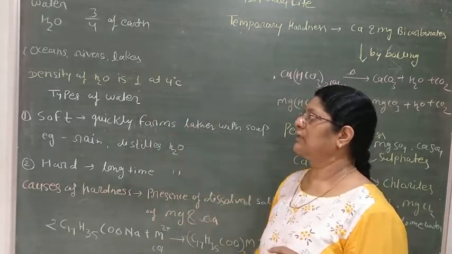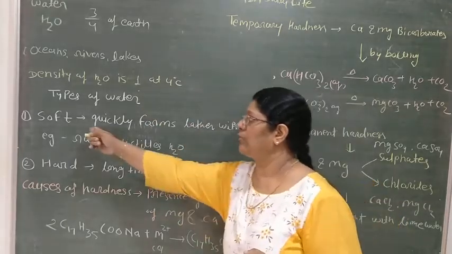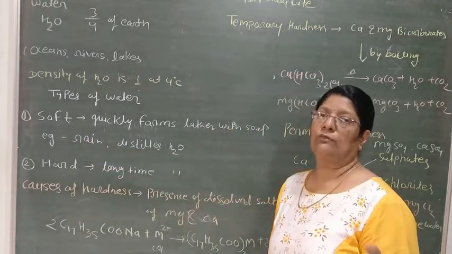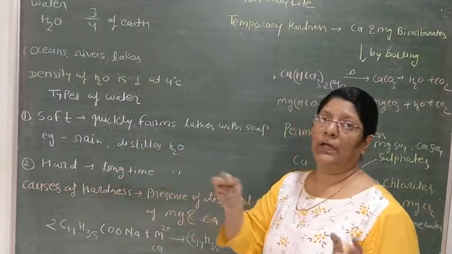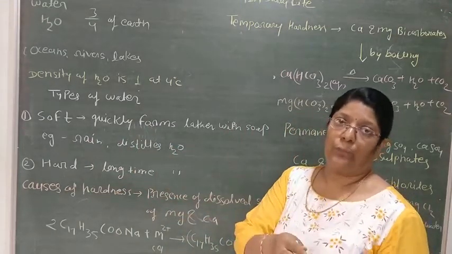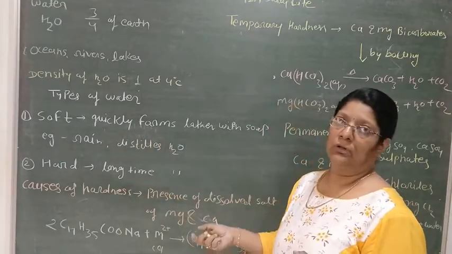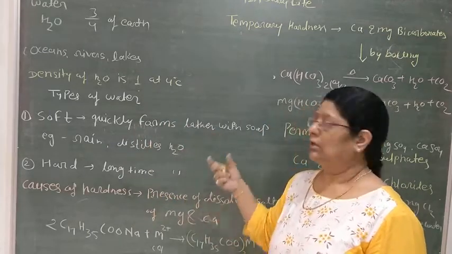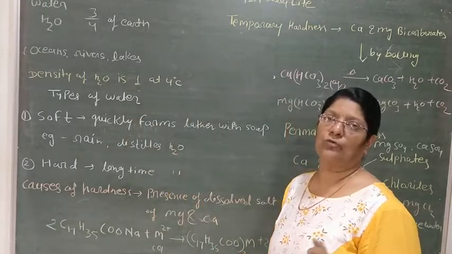Now we are seeing the types of water. Waters are of two types. First is soft water and the other is hard water. What do you mean by soft and hard water? Just see. When you make a soap reaction with water, quickly foam or lather forms through the water. Such types of water are soft water.